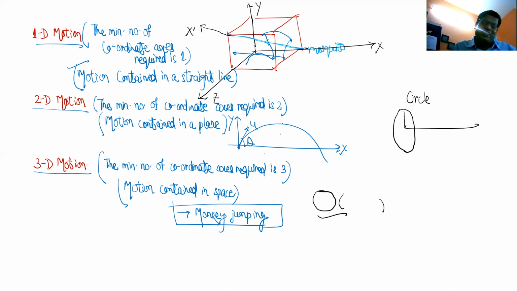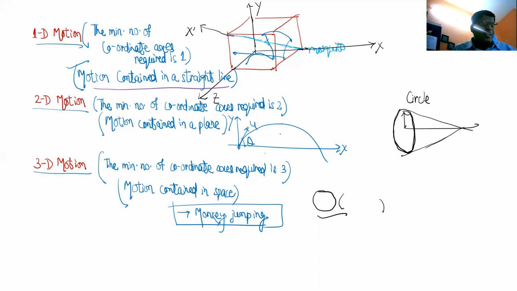Then we show it like this. Now, can you imagine this forms a cone? So, what kind of circle is it? It is a circle, isn't it? But this circle is perpendicular to the plane. So, when we are representing it, it looks like an oval, isn't it? So, you need to be careful while studying diagrams in physics.